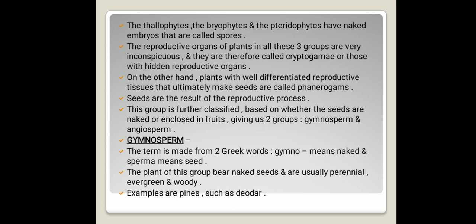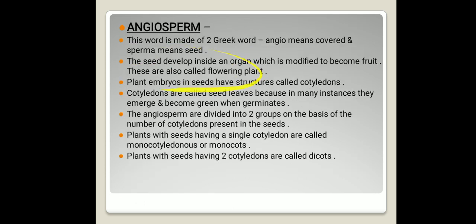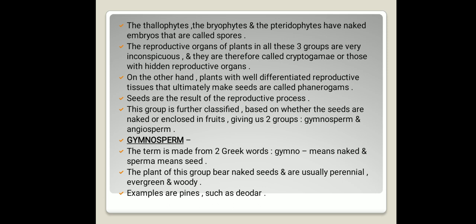Therefore, they are called cryptogams. Cryptogams means the plants that do not produce seeds, because the reproductive organs of these three groups of plants are invisible. They do not produce seeds, and if they produced seeds, then we would see them. Here it is cryptogams, means no seed is produced, so we are unable to see, or those with hidden reproductive organs. As I told you, inconspicuous means hidden form. So the reproductive organs of thallophytes, bryophytes, and pteridophytes are inconspicuous, hidden, we cannot see easily.